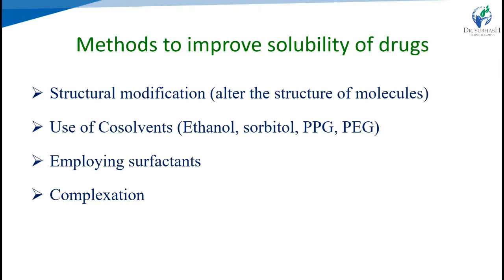If a drug is poorly water soluble, its solubility is low in aqueous media, so we have to go for enhancing the solubility of poorly water-soluble drugs. There are several methods to improve the solubility of drugs. We can use a co-solvent, a third substance added to enhance the solubility of the solute, for example propylene glycol, polyethylene glycol, ethanol, and sorbitol. We can add a surfactant, whether cationic, anionic, or non-ionic, like Tween, Span, Brij, and SLS.